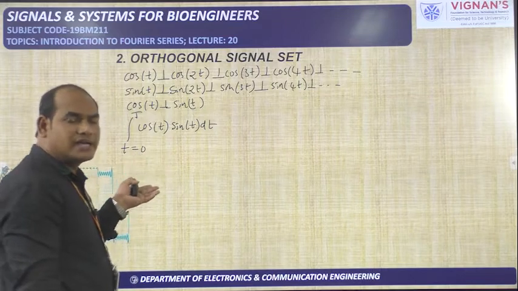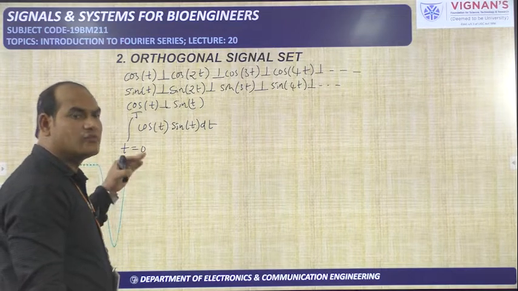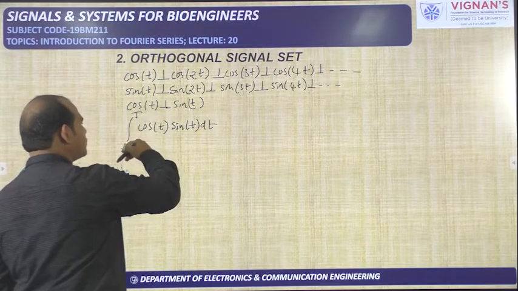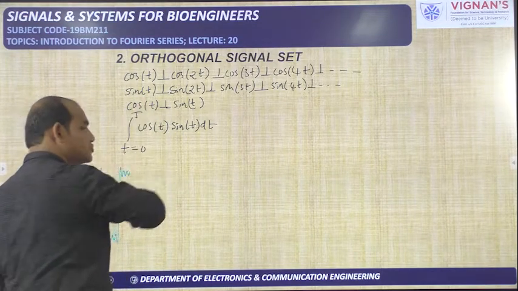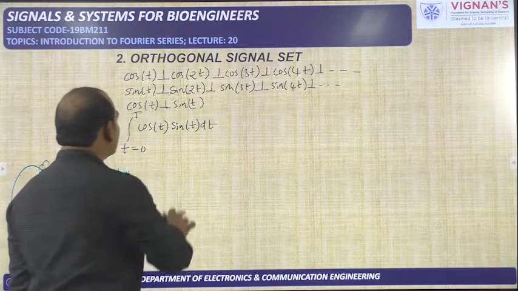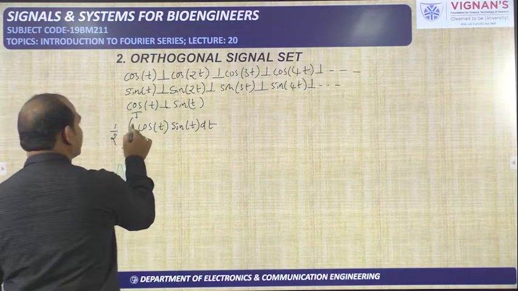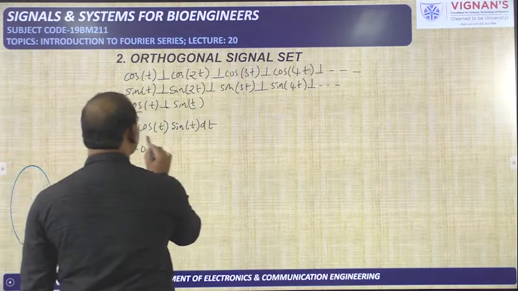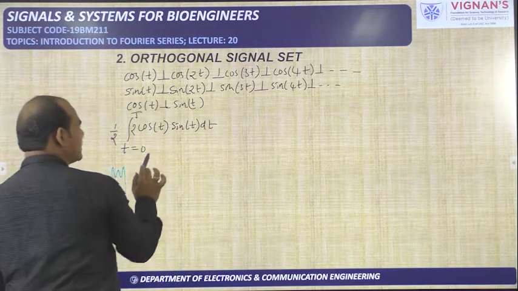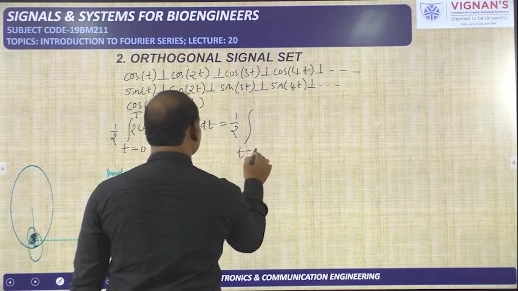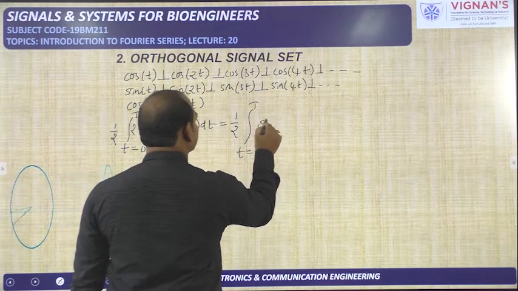You need not take 0 to T only. You can take any one period, that means minus T by 4 to 3T by 4, or minus T by 2 to plus T by 2. The integration should be over one period. Okay, so now it is in the form of sin A cos B. I am writing here 2 and here also 2. So now it is looking like 2 sin A cos A. 2 sin A cos A means, already we know that, sin 2A.